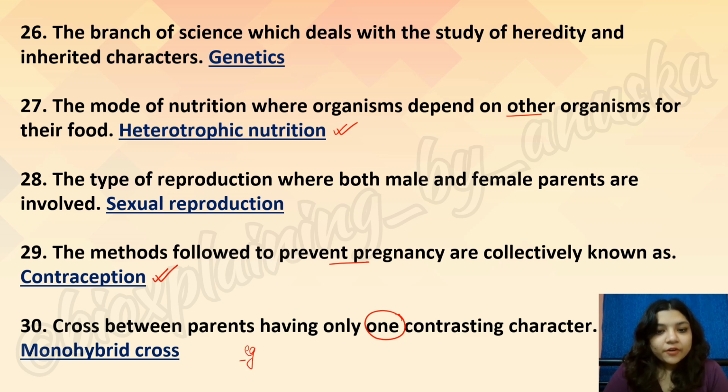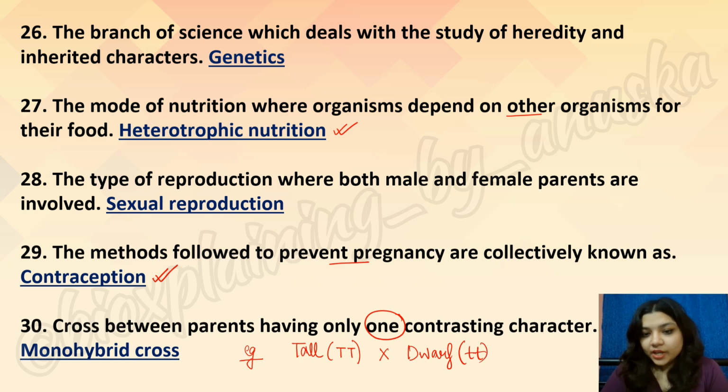That is, say for example, you only cross between a tall capital T plant and say a dwarf small t plant, right? So you're just differentiating on the basis of the character, that's height. Fine. So it's just one character. So mono means one. So this is a monohybrid cross.